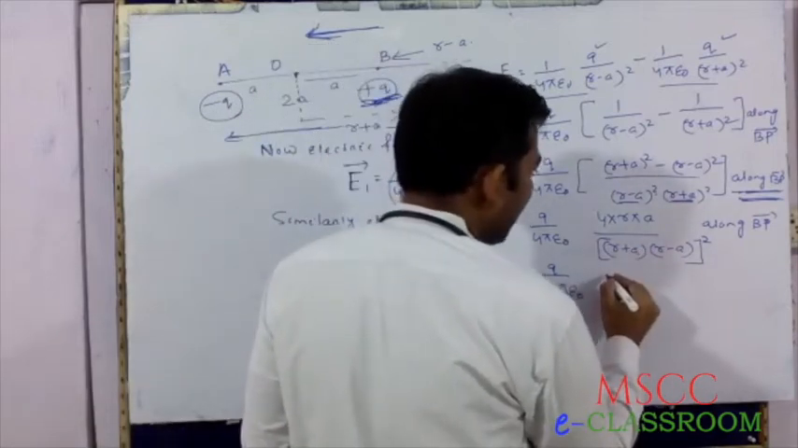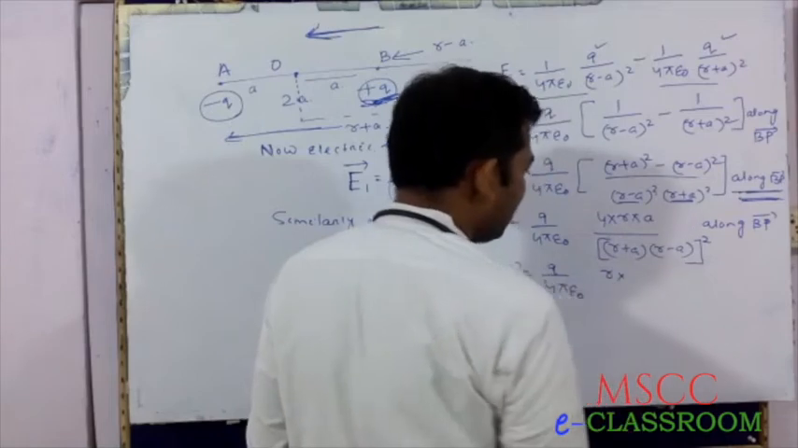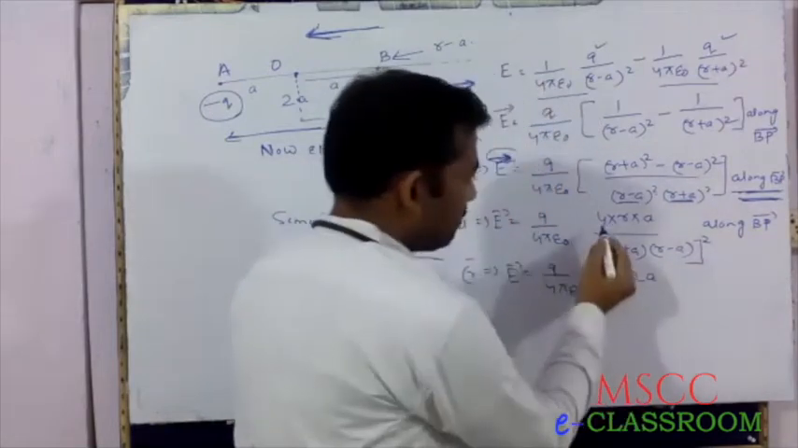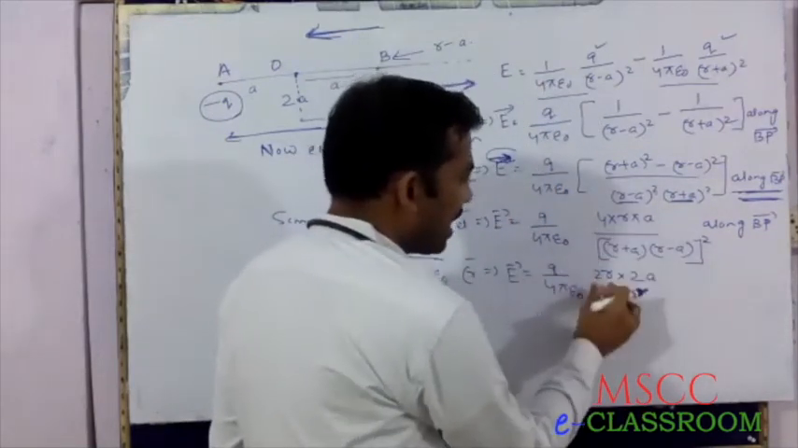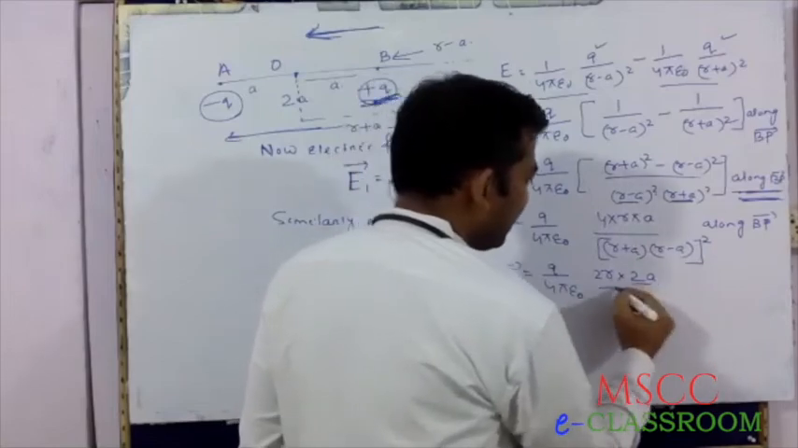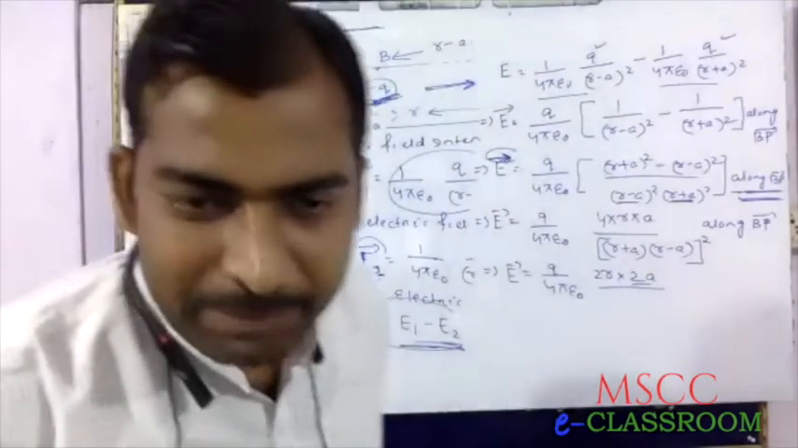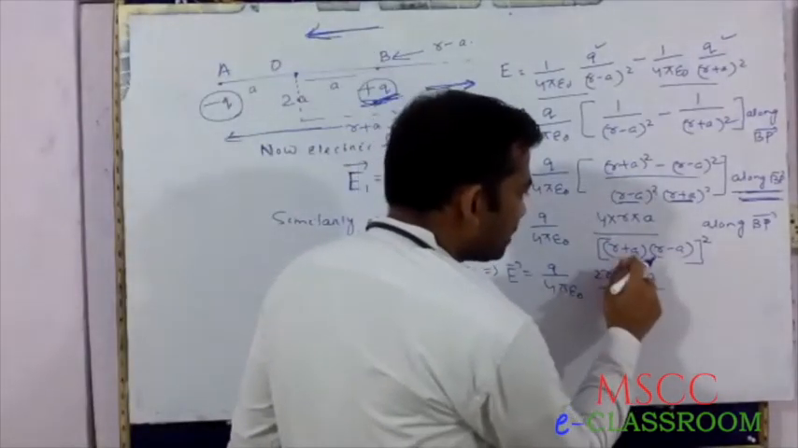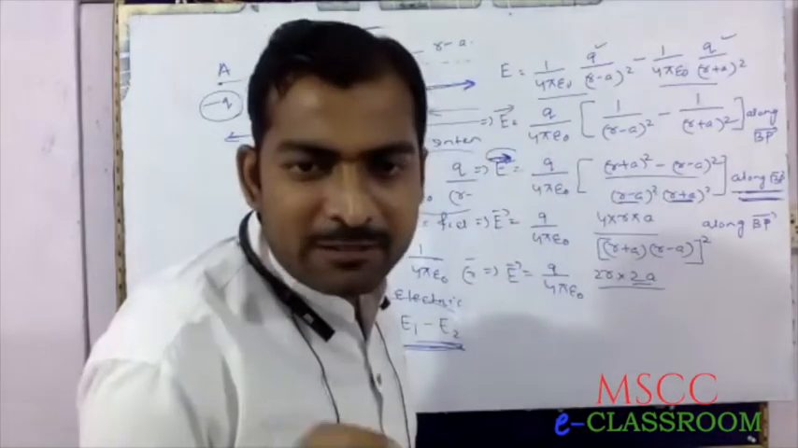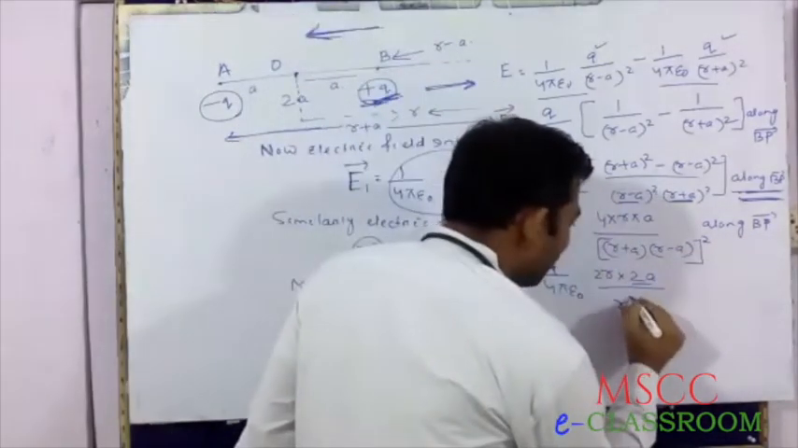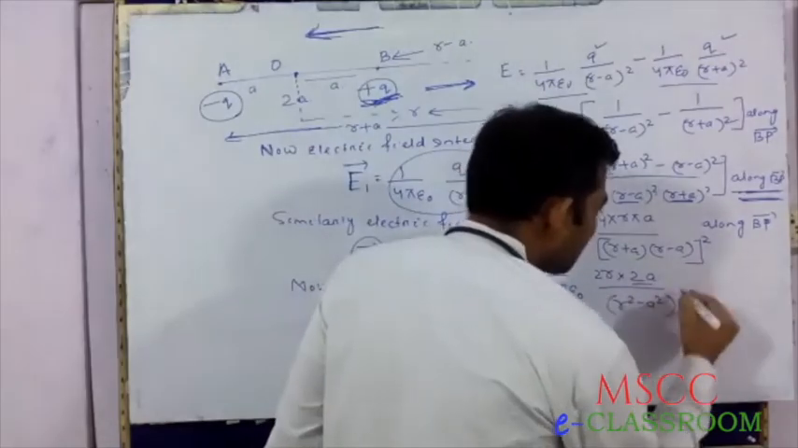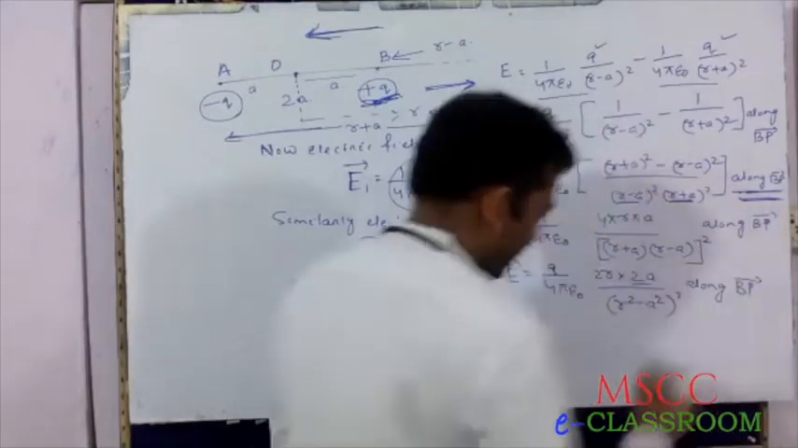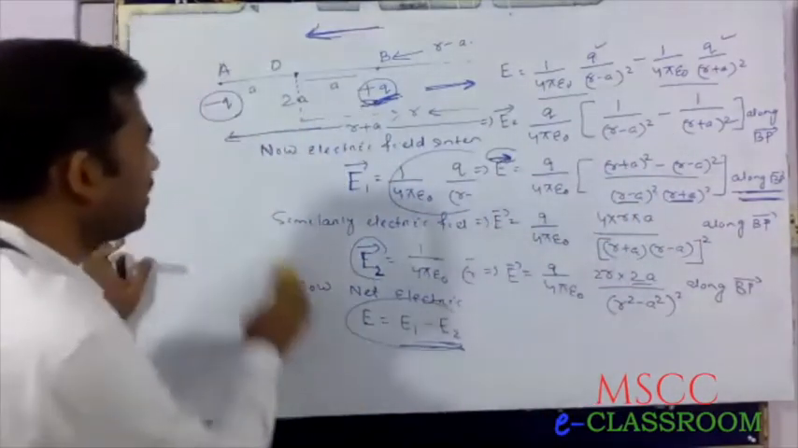Next step, that implies E equals Q by 4 pi epsilon naught. Arranging 2R, 4RA: 2R is one part, 2A is another part, divided by (A plus B)(A minus B), that is A square minus B square, whole square, along BP.